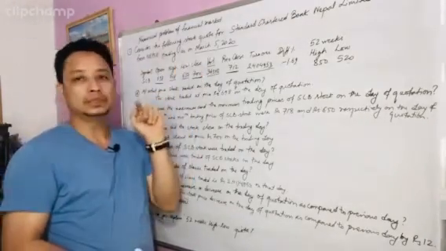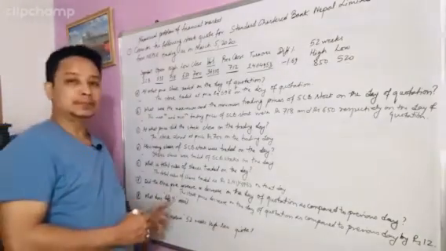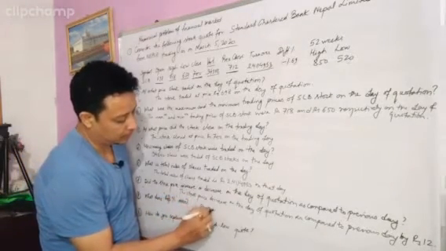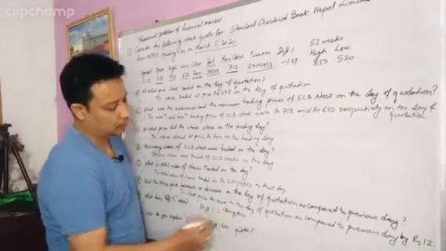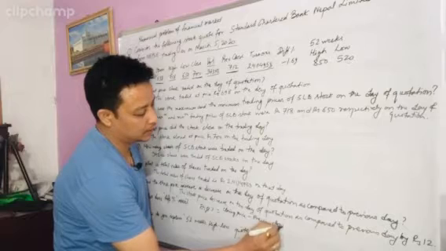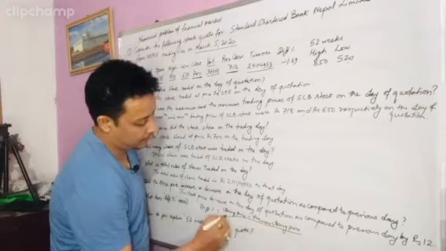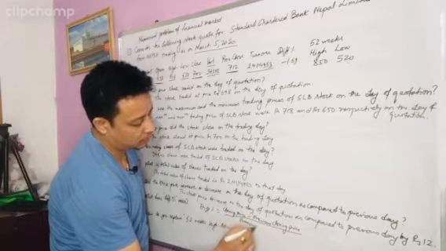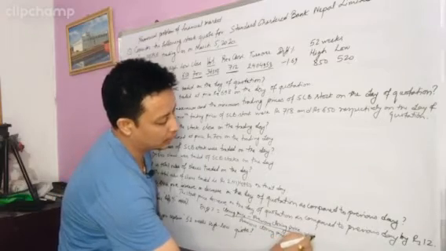So now you can also calculate the difference percentage by using this formula. Difference percentage equal to close price minus previous closing price, divide by previous closing price, into 100.